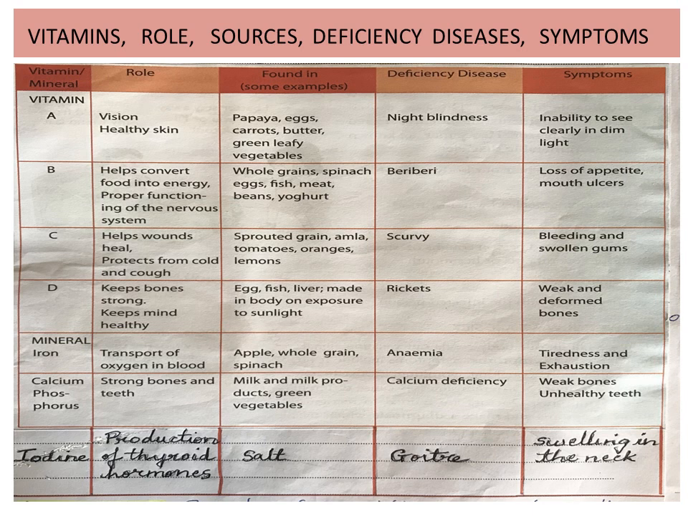Then mineral iodine: its role is production of thyroid hormones. It is found in salt. The deficiency of iodine causes goiter. Its symptoms are swelling in the neck.